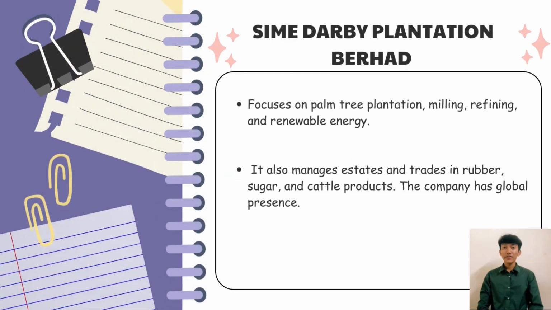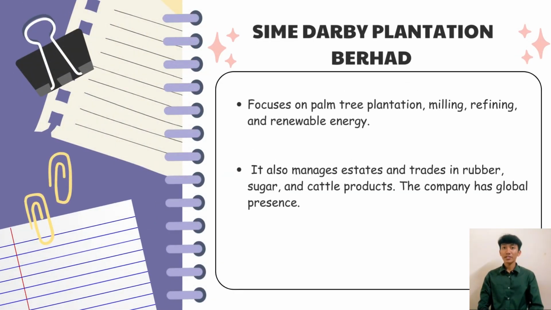Main business activity of Sime Plantation Berhad focuses on palm tree planting, fruit bunch milling, crude palm oil refining, palm kernel industry, and renewable energy. It also manages estates and offers various products like oils, fats, oleochemicals, biodiesel, nutraceuticals, and palm oil derivatives.